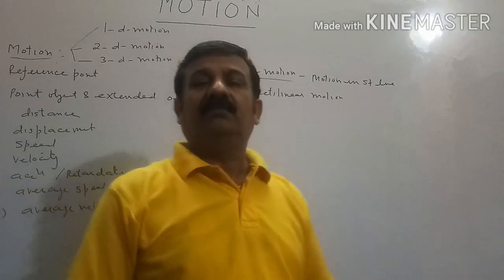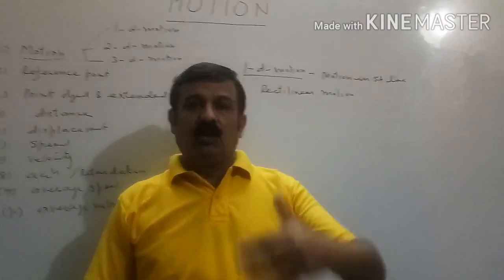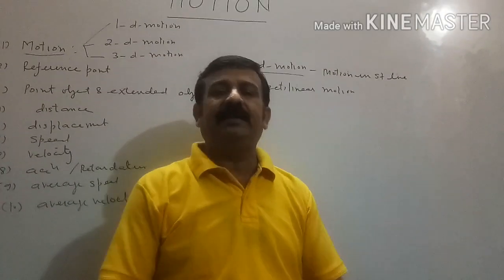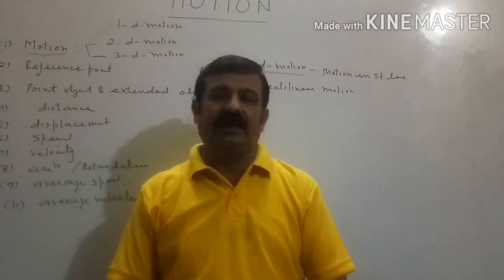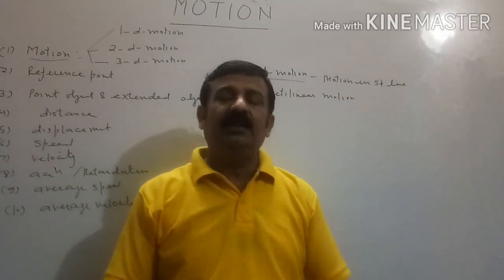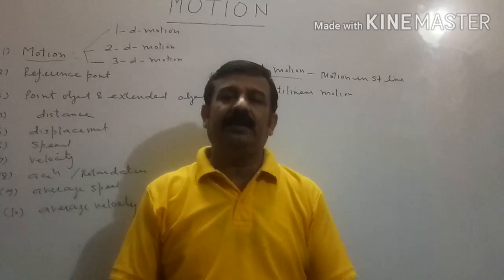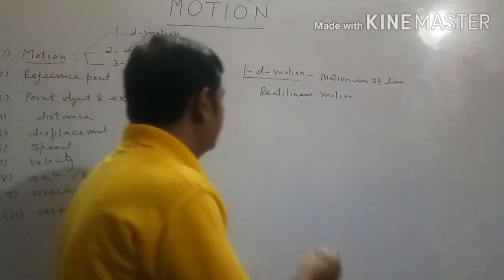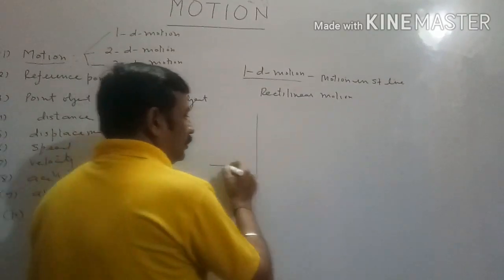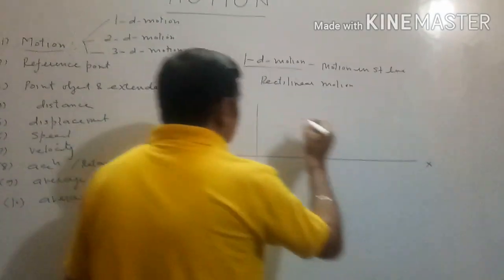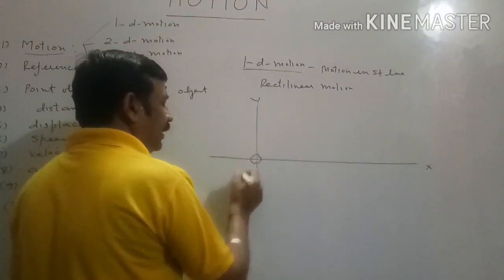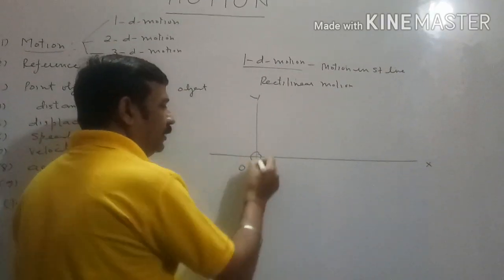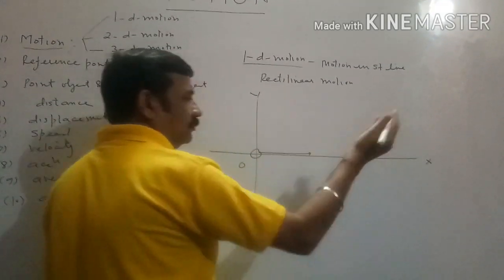Such type of motion in which only one position coordinate of the body changes with respect to time is known as one-dimensional motion. Suppose a body is kept at the origin and along the x-axis it is thrown.